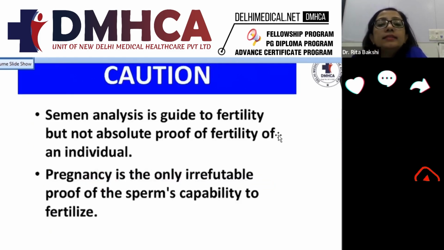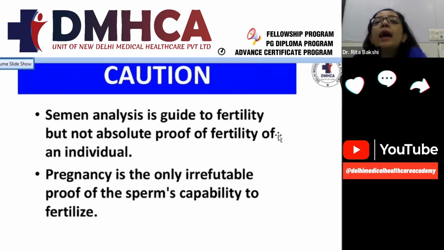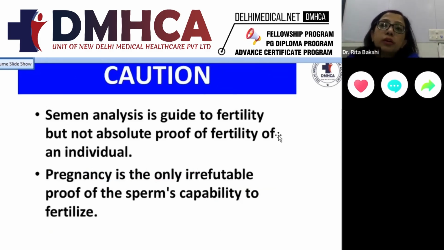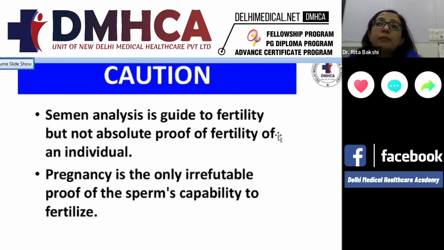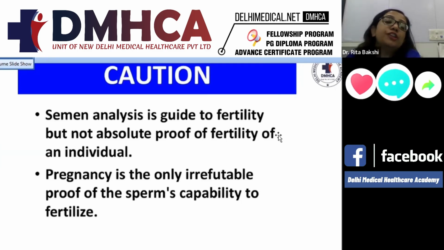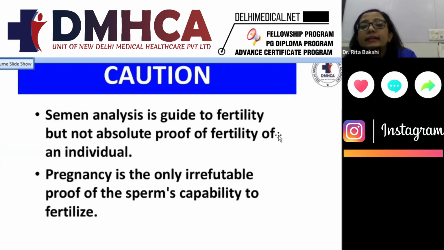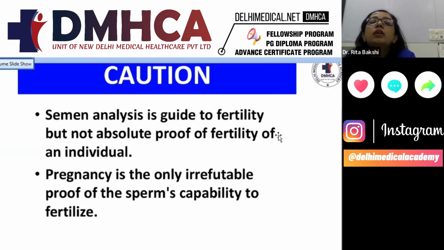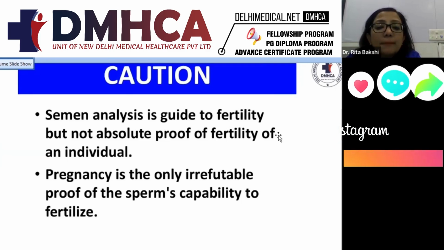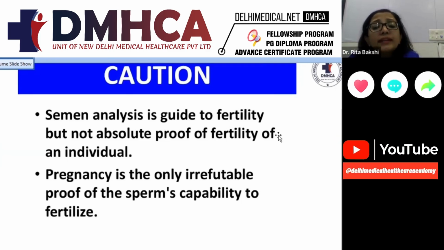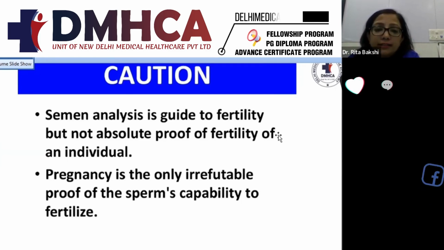Semen analysis is a guide to fertility, but it is not an absolute proof of the fertility of an individual. If the semen analysis is poor, it does not mean the couple cannot get pregnant, because only one sperm is required to fertilize an egg, and they have millions of sperm. Semen analysis can only indicate that they may have delayed or decreased fertility, but it is not an absolute proof of sterility. Pregnancy is the only irrefutable proof of the sperm's capability to fertilize.